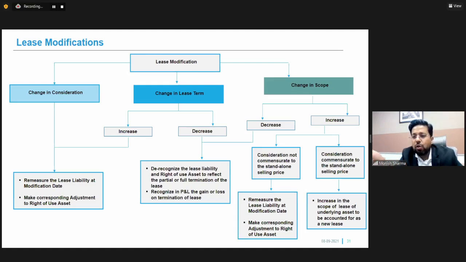And any change in scope which leads to an increase in the scope and for which the considerations are not commensurate with the standalone selling price, there's a requirement to remeasure the lease liability on the modification date and change the ROU. And where the considerations are commensurate with the standalone selling price of the asset, the increase in scope of the lease of the underlying asset is accounted as a new lease. So we'll be accounting as if it's a new lease.